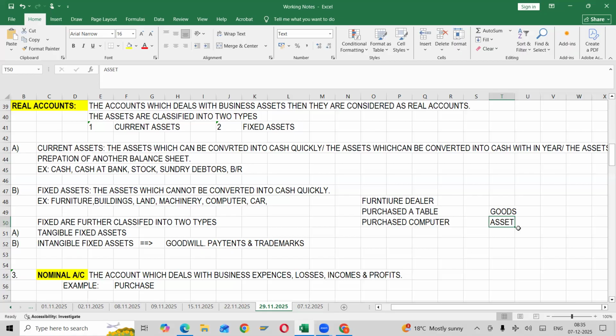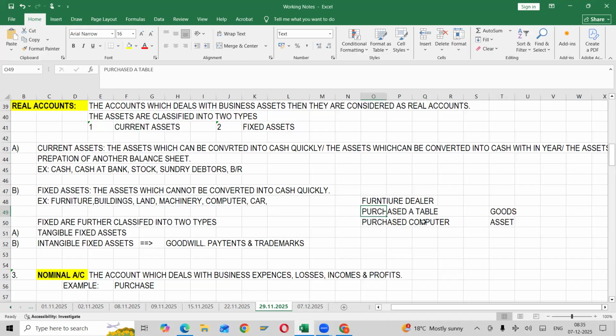It's an investment. Investment is different, expense is different. To purchase an asset, you are doing an investment. You purchase a computer, right? You are doing an investment which you want to use for a longer period. So how about a table? Are you going to use it for a longer period as a furniture dealer? No, right? You are going to sell immediately, or within a month, or within a year. So something which we are getting a return benefit from, that is considered as an expense.